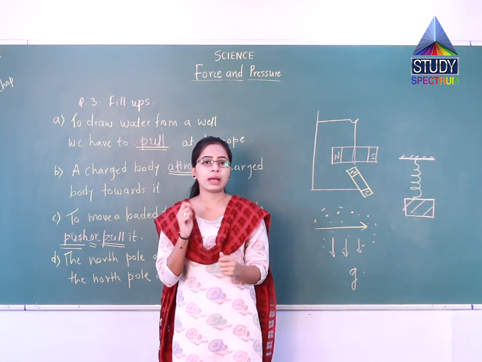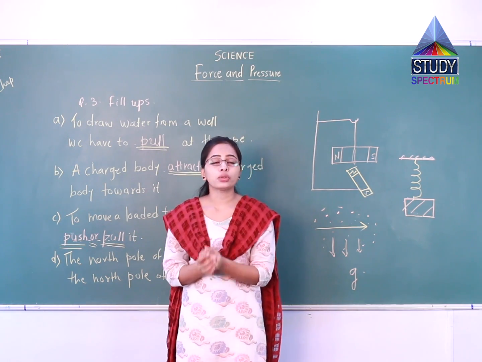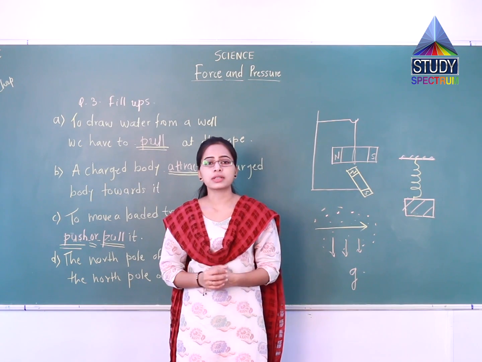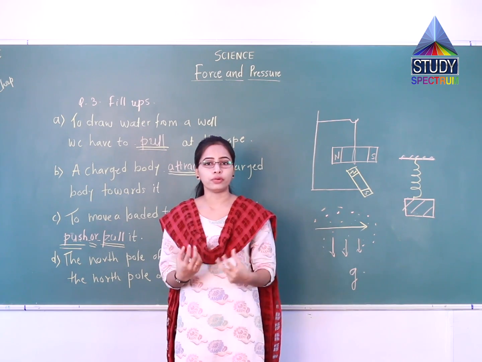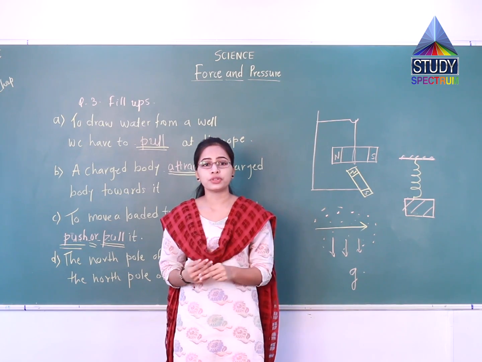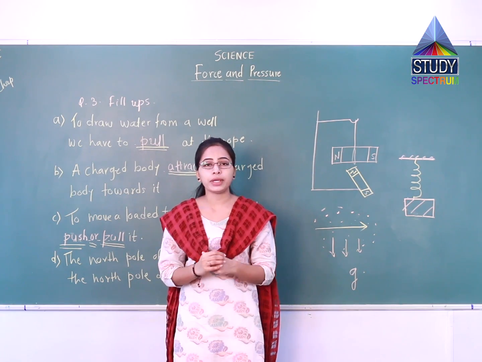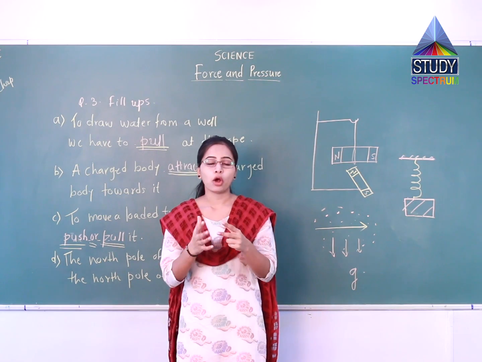So we are hammering it definitely to change the shape of the iron according to our need. So the answer is, when a blacksmith hammers a hot piece of iron, he uses his muscular force. This muscular force changes the shape of the iron so that it can be given a desired shape in order to make a tool from that hot iron.